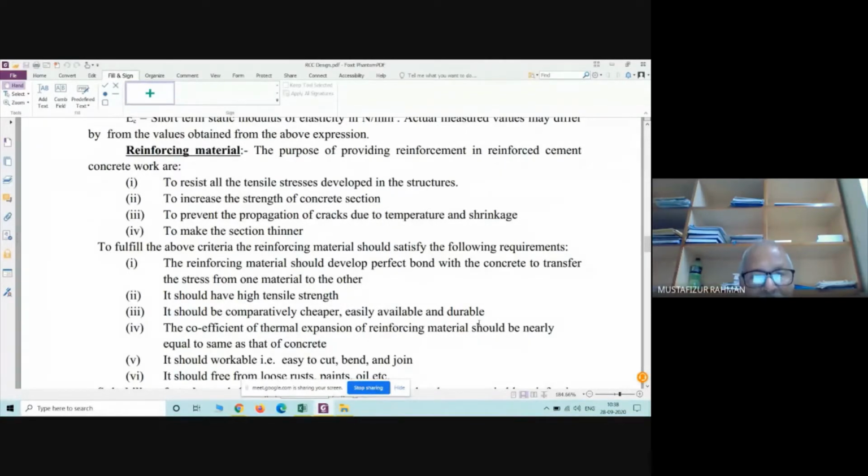So there will be a fight between steel and concrete in our RCC. Because of that fight, they will not be the loser; we will be the loser. There will be failure of bond between concrete and steel. When failure of bond occurs, the concrete and steel together will not behave as RCC. They will behave separately as concrete and as steel. Then our purpose will not be served. Okay, it should be workable, easy to cut, bend, and join.